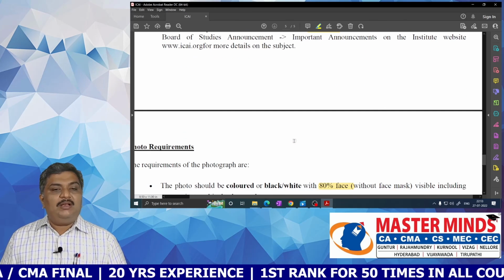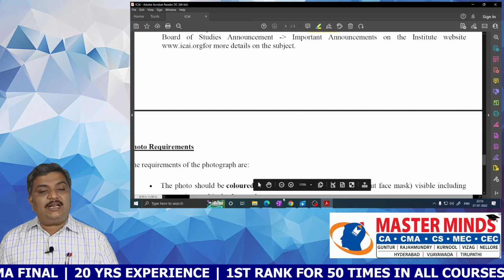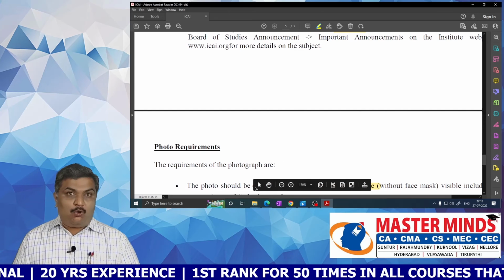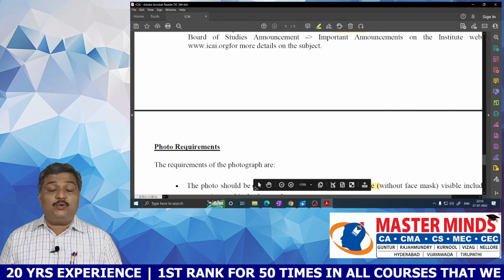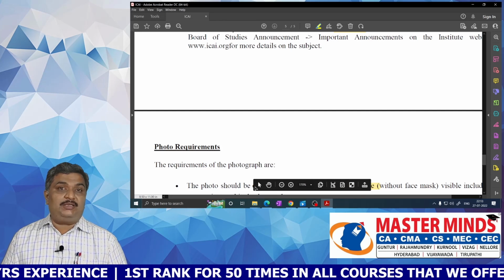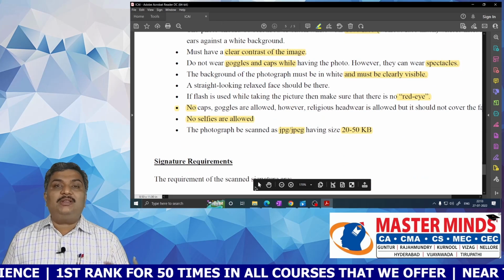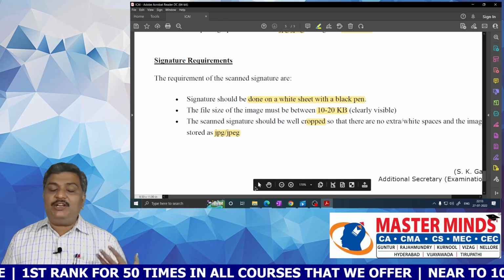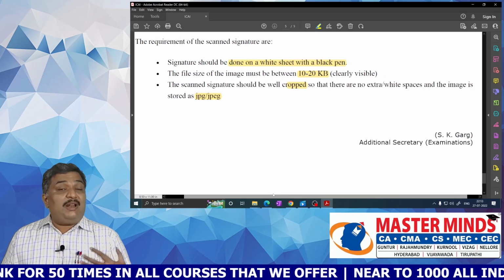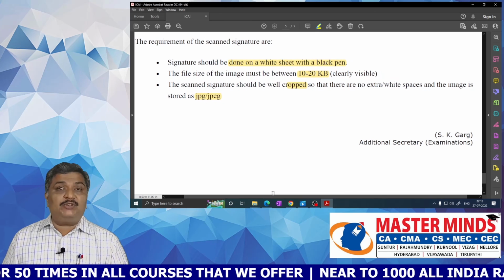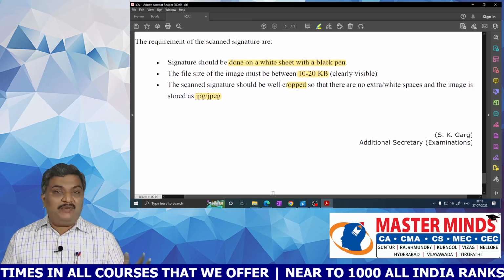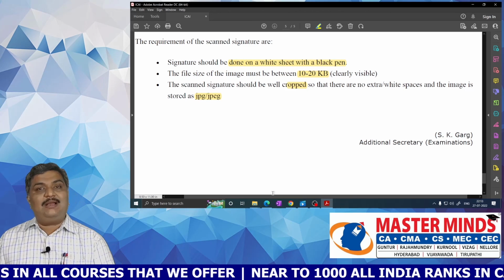www.icai.org. So these are the basic details that everyone should know, especially the students who want to write examinations in November 2022. So you need to get ready with all these eligibility criteria to fill your examination application in a very easy manner, without any hassles, without any problems. So please get ready with all these things before the examination